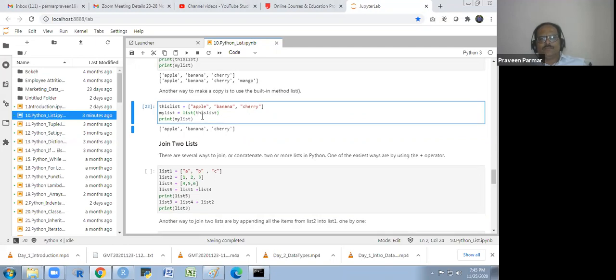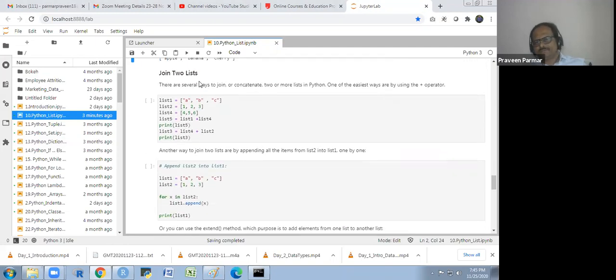This we have seen. Now we see how to join two lists. There will be a function used for this, which I will explain later on. We apply some function for finding out that thing. As in R, we use the which function. In that way we search it.